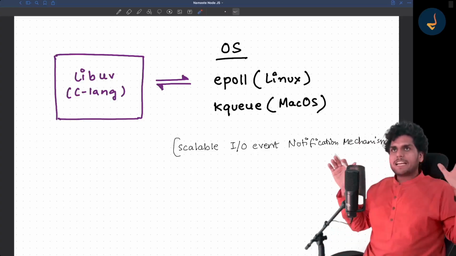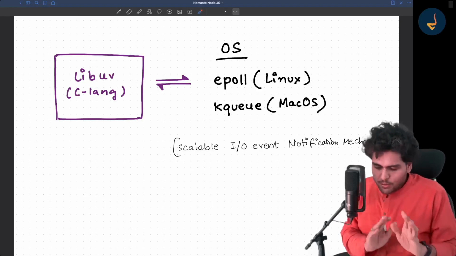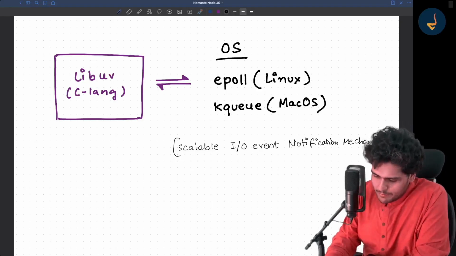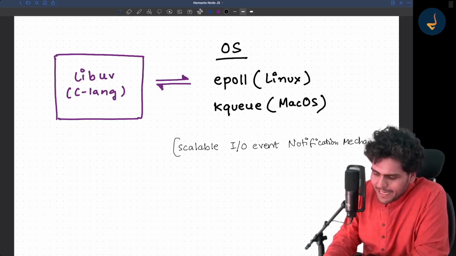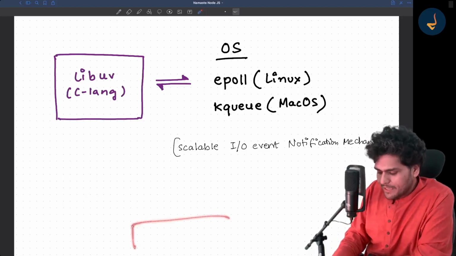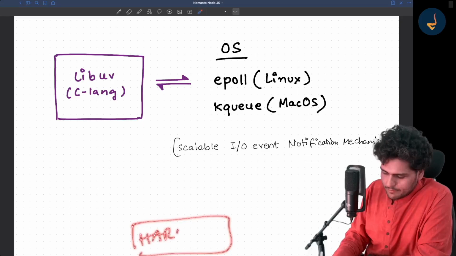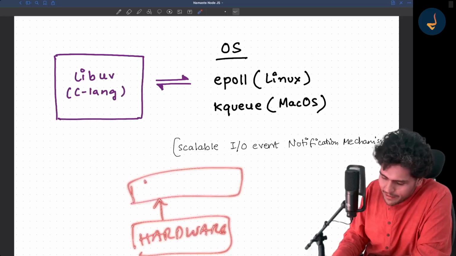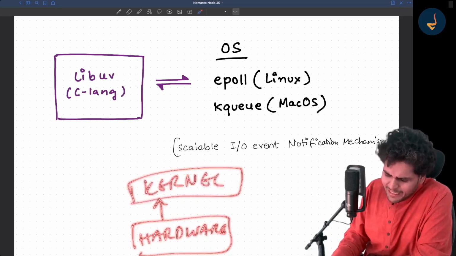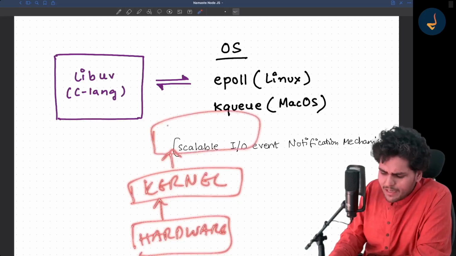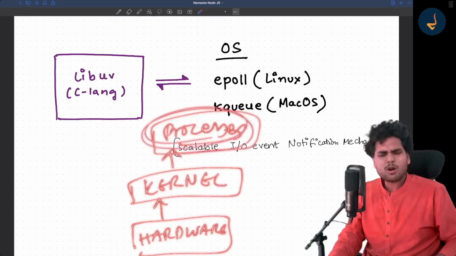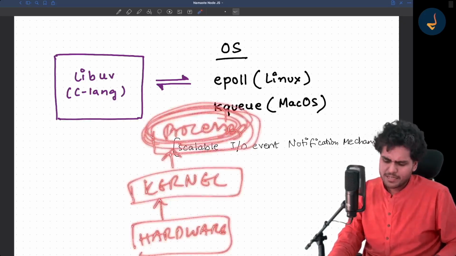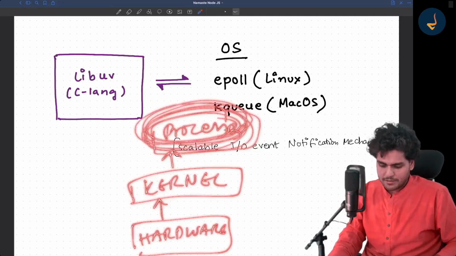I know it can be complex. Let me try to explain it to you once again from scratch. You'll have to go to OS level to explain this. Inside your operating system, there is hardware. On top of your hardware, there is a kernel. And on top of your kernel run the processes. Whatever processes you run, even Node.js and all of that runs inside a process.